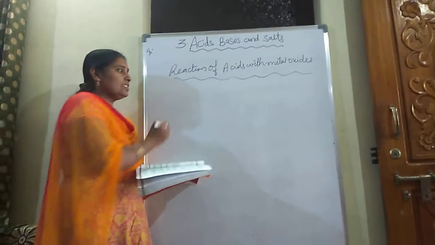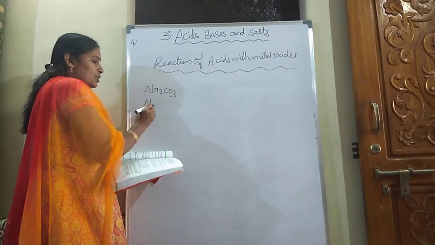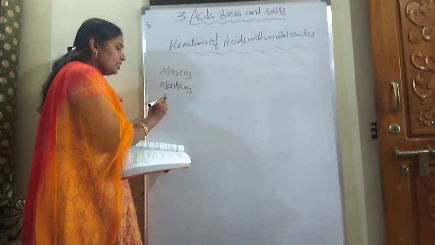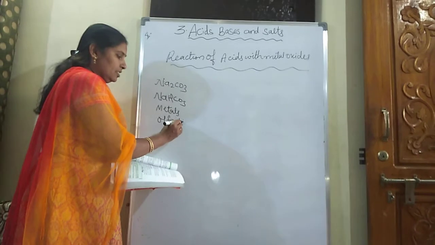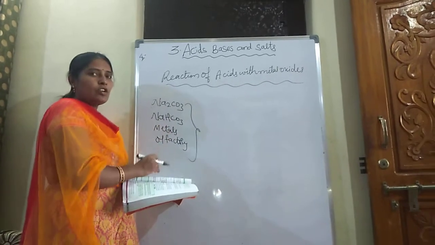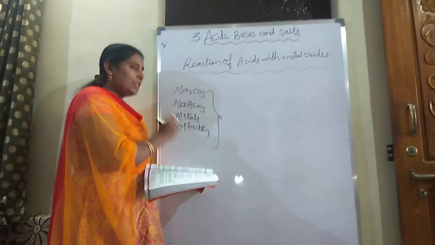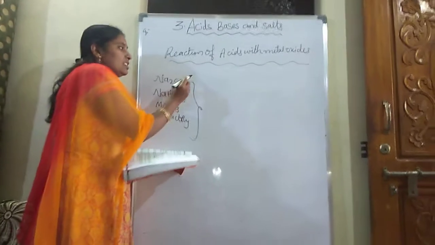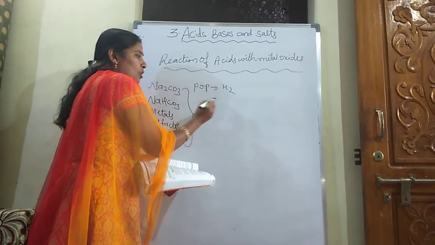In our last class, we discussed the reaction of acids with carbonates, metal hydrogen carbonates, and the reaction of acids with metals. And we discussed olfactory indicators. With the carbonates and bicarbonates, an acid forms salt, water, and carbon dioxide. And with the metals, it forms salt and liberates hydrogen gas. And we discussed the confirmation test for hydrogen as well as for carbon dioxide.